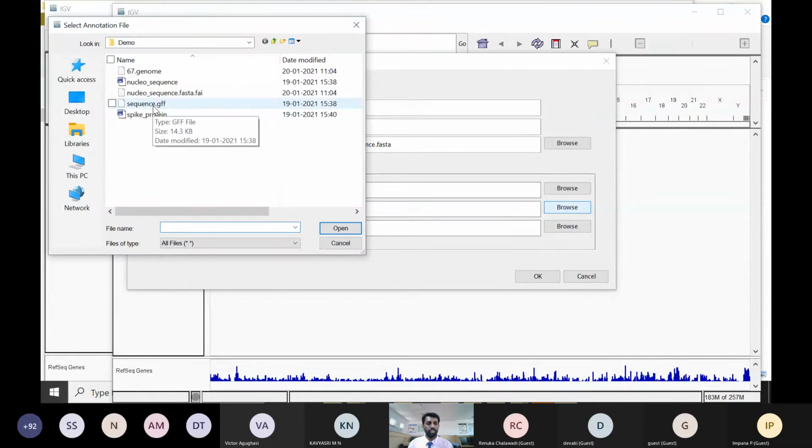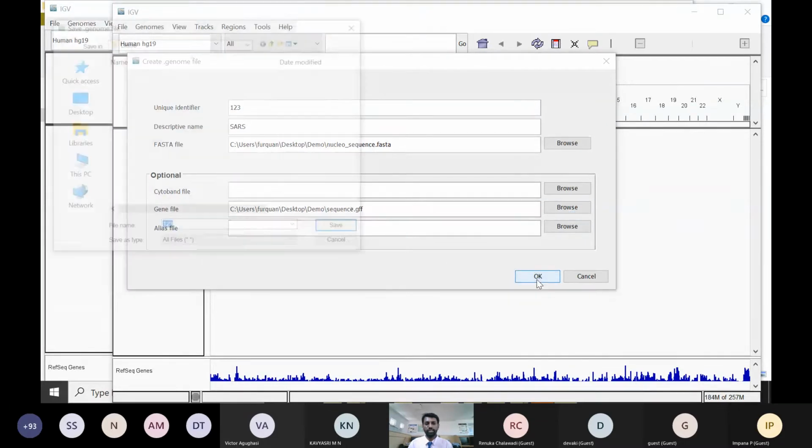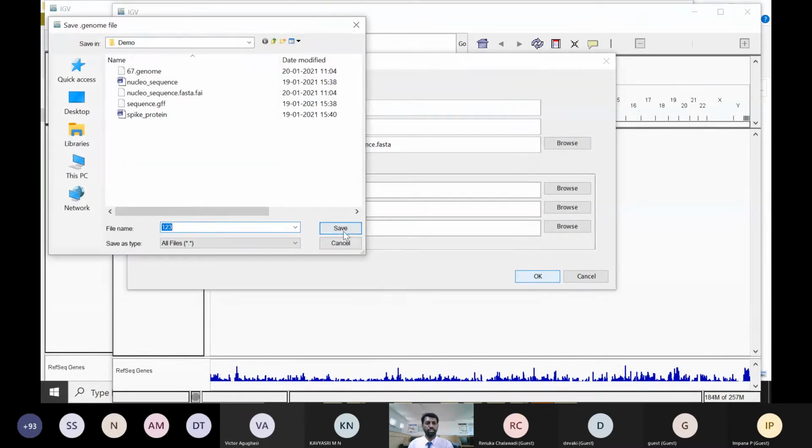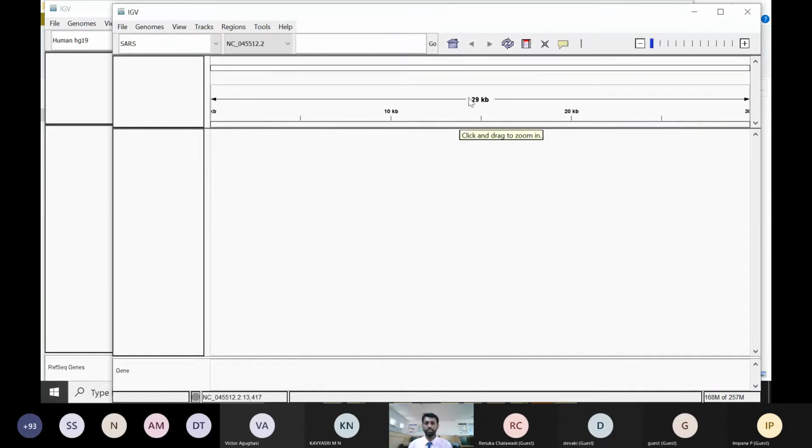One correction you need to do while downloading this GFF file: it is in the format of GFF3, which has to be edited. You should choose the GFF file only. So just create it and upload it, and also create the session now. It is uploading here in the system. It is a 29 KB file actually.